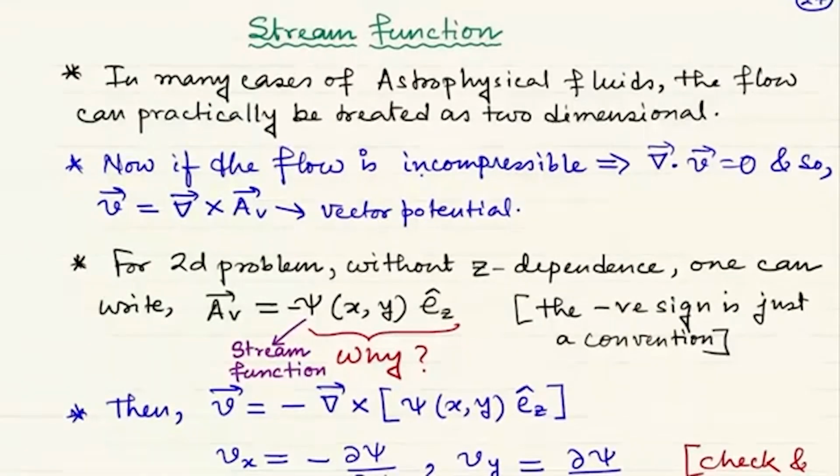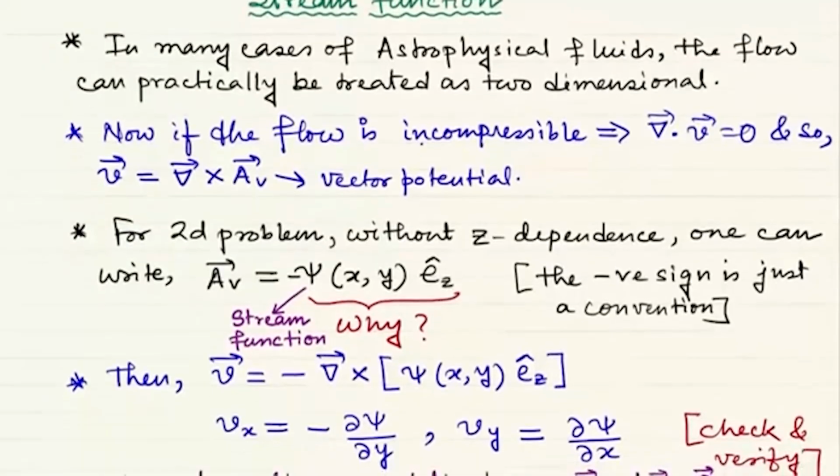Now just for your interest, as a very good exercise at home: when velocity fields are irrotational in nature, then you can also define for the velocity field a scalar potential. Now let's say you assume an incompressible fluid which is also irrotational.